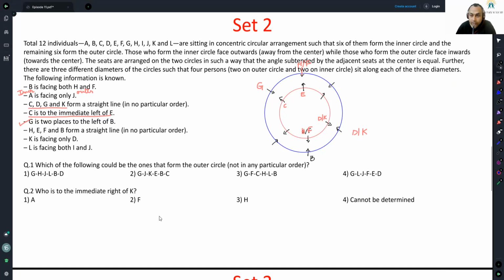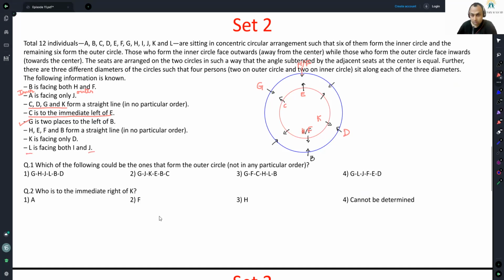K is facing only D. If K is facing only D, K has to be inside. K is here. D is here. L is facing both I and J. Okay. So L is on the outside, J is on the outside, and I is on the inside.